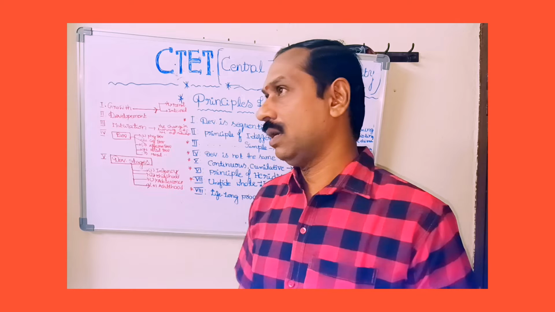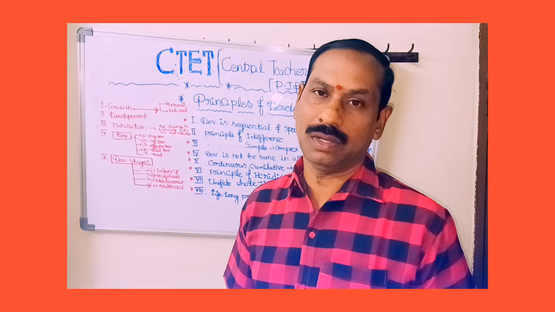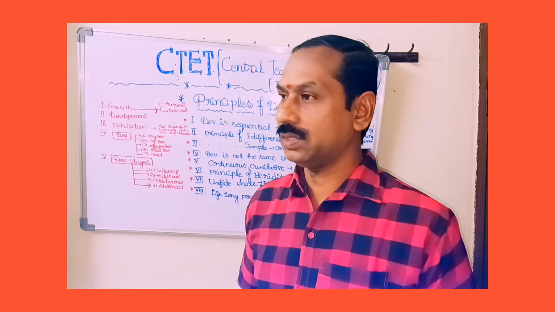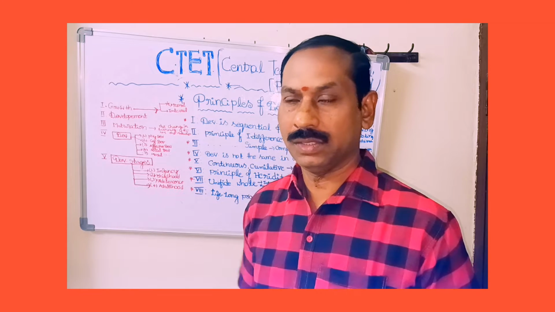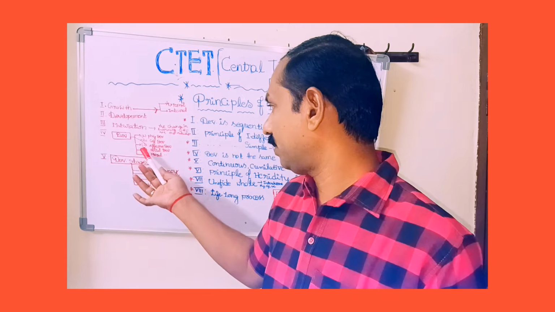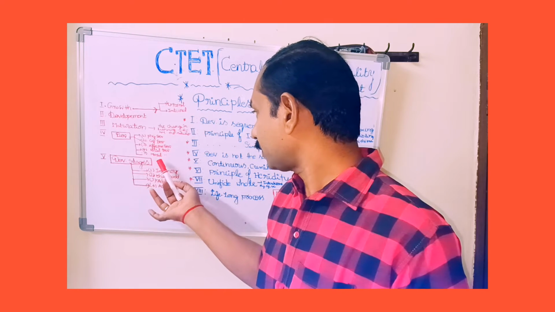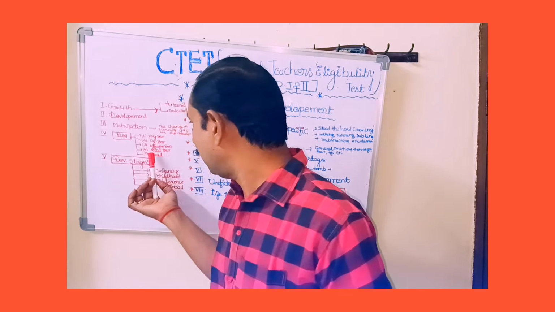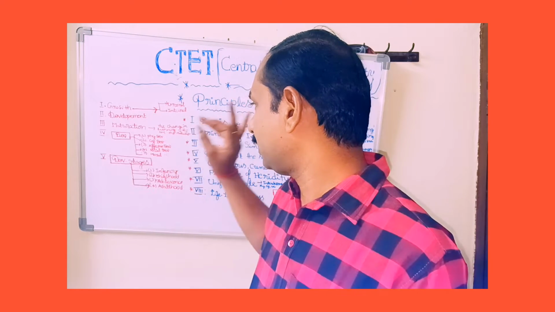And next one is moral development. Moral development is knowing what is right and what is wrong, what is good and what is bad. That kind of discrimination is very important. In order to know these differences, Kohlberg, a psychologist, proposed the Kohlberg theory of moral development. We will discuss that theory later. These are the developmental aspects.